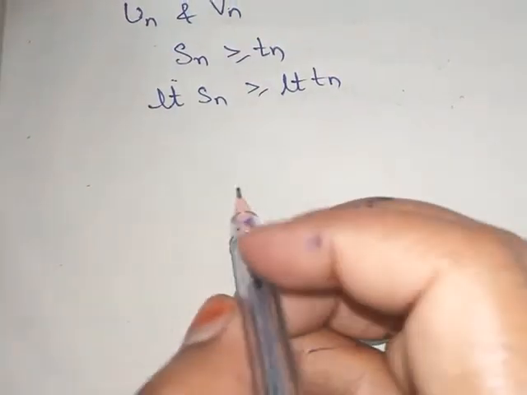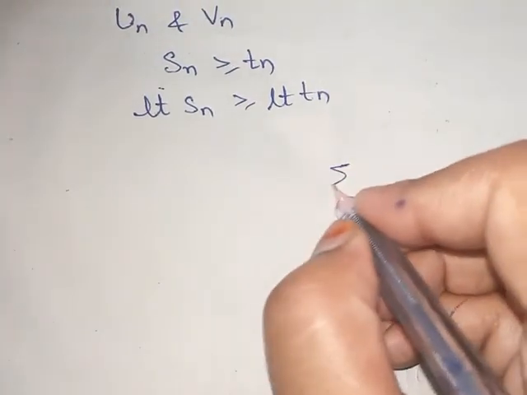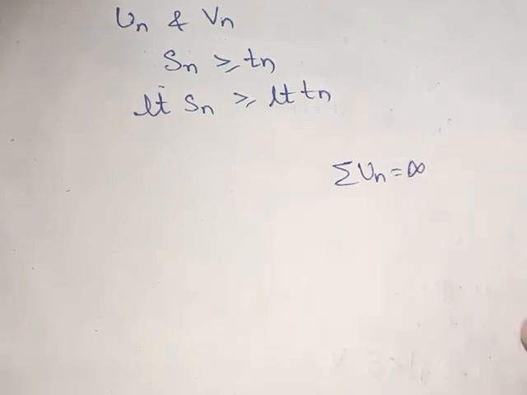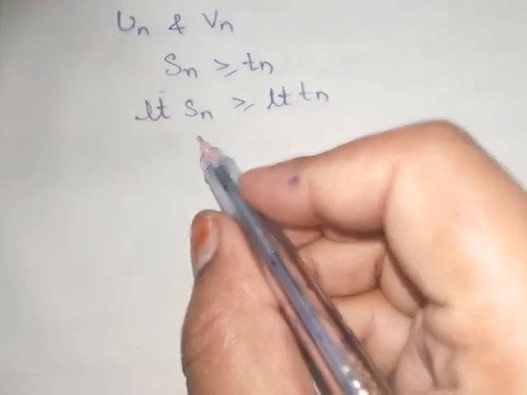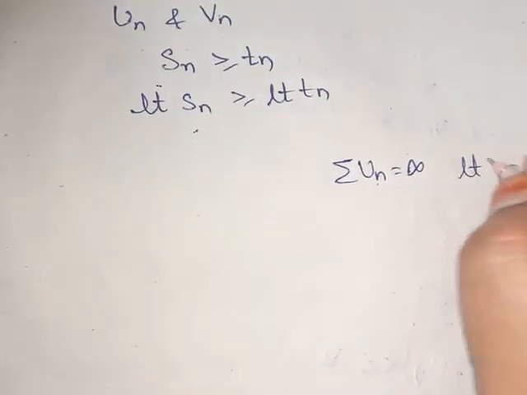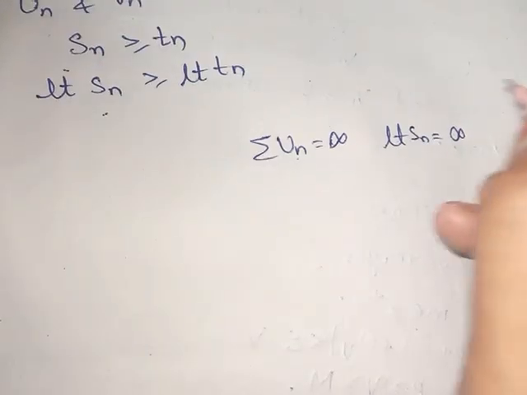Let us suppose that summation un is equal to infinity, as given in the question. We have taken the un value as Sn, so limit Sn will also be equal to infinity. Substituting, infinity is greater than or equal to limit of Tn.